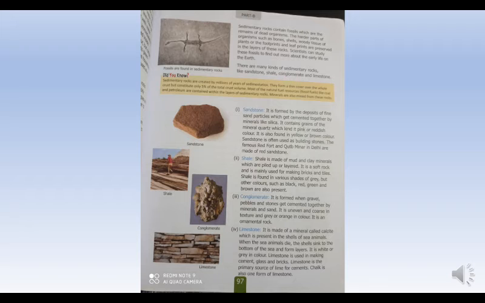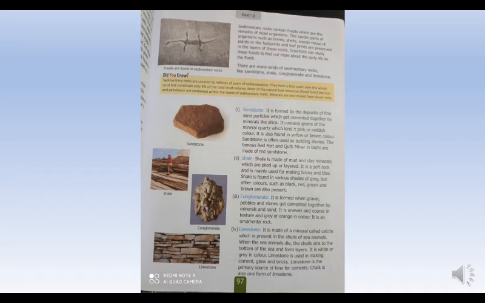Fine sand particles means very tiny sand particles. When they are cemented together by silica, then sandstone is formed.